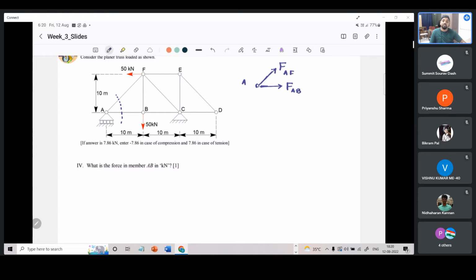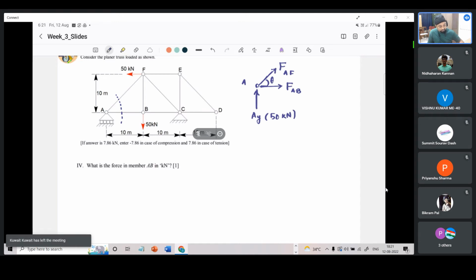Are there any other forces that we have missed? Yes, because there is a reaction at point A, which we just calculated, which came out to be 50, which we need to account for, AY, which is 50 kilonewton. This angle, let us call it theta. What is this theta? We can see that FB is given to be 10, and AB is also given to be 10. So this theta will come out to be 45 because horizontal and vertical are equal. So theta is 45 degrees.